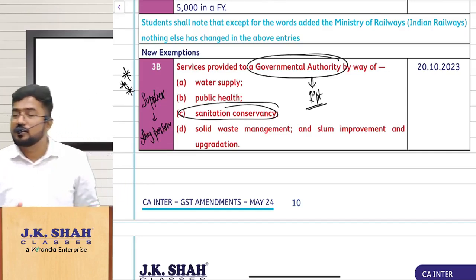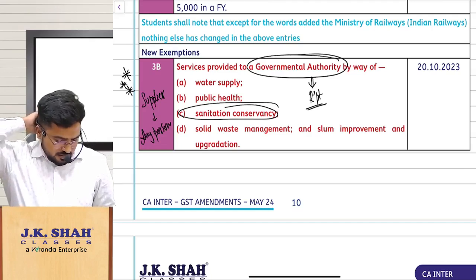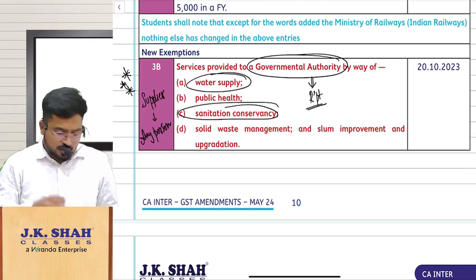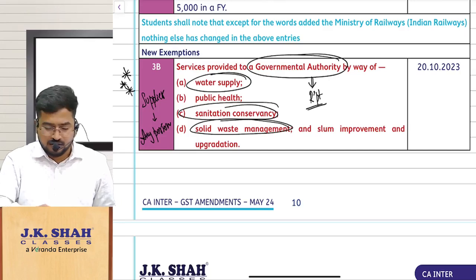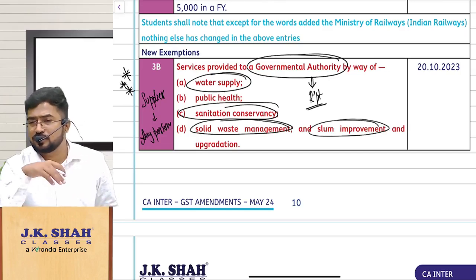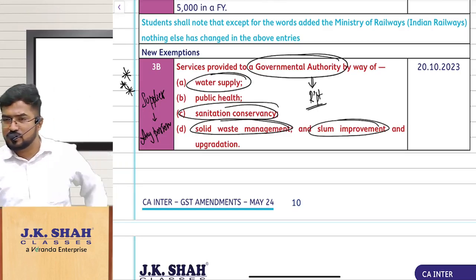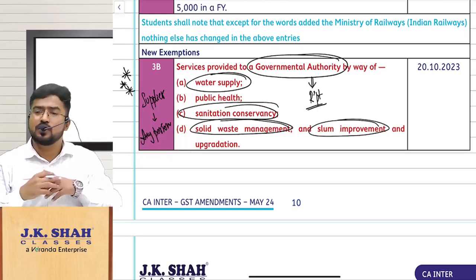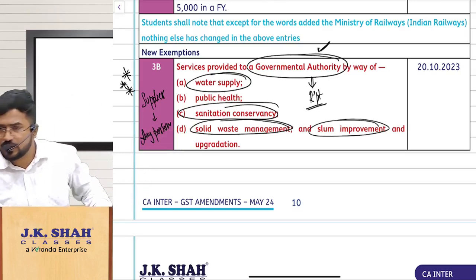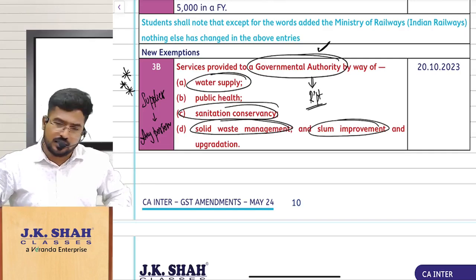The governmental authority. Let us assume there is some housing board, some authority in Chennai, for whom you are providing water supply, or we are doing solid waste management or slum improvement, and monthly we are billing them. I told you in class also, there can be many third parties to whom we outsource the work of waste management or maintaining roads. If you are outsourcing anything, who is the recipient? The governmental authority, and the supplier can be any person. In such a case, that supply is exempt under GST.